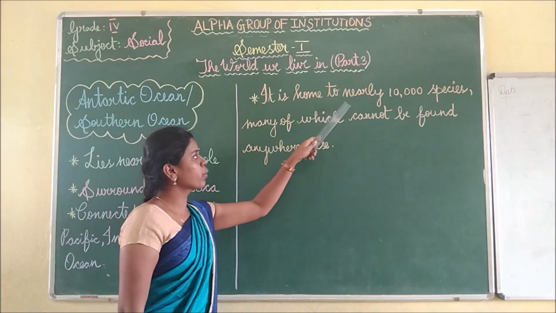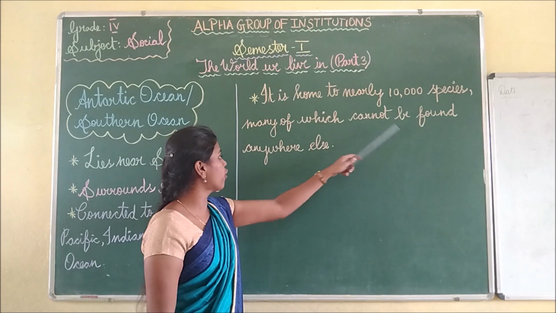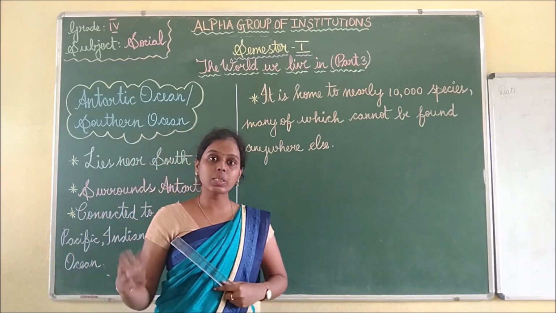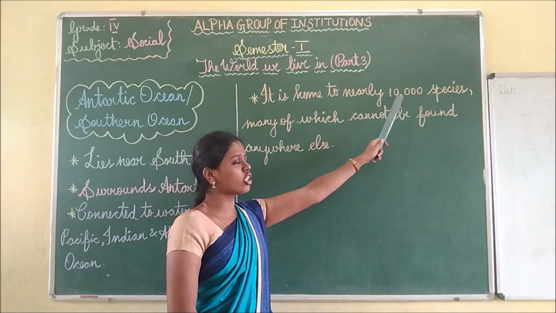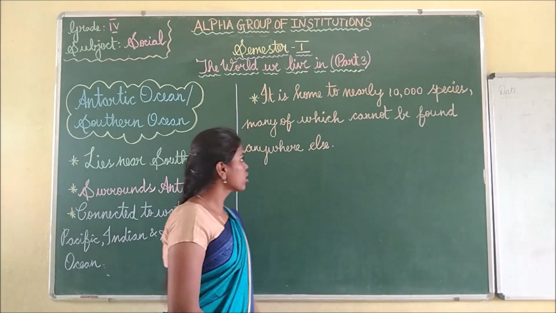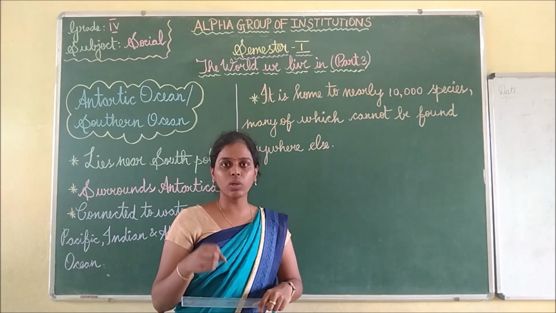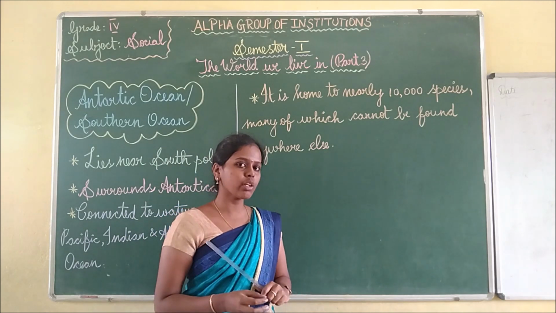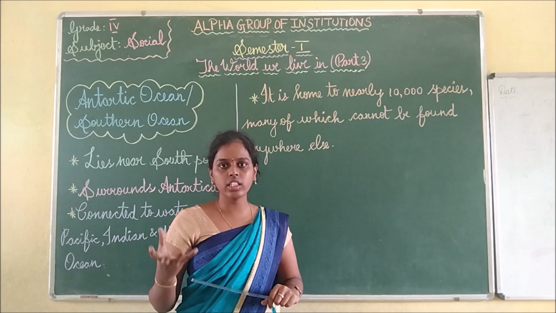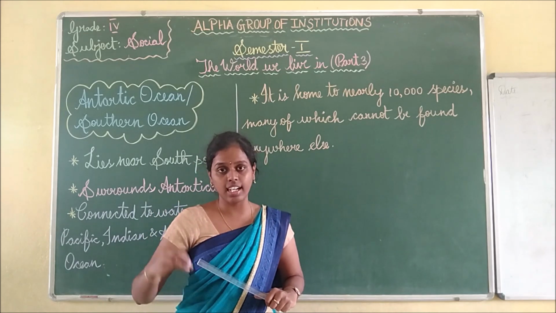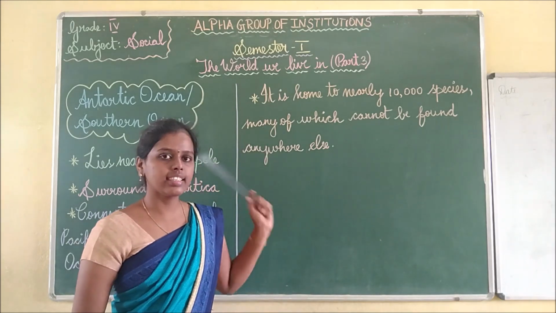Then it is home to nearly 10,000 species, many of which cannot be found anywhere else. So there are many species in this world, no? In the Antarctic Ocean there are nearly 10,000 species living. Many of which cannot be found anywhere else. Only in the Antarctic Ocean can most of these species be found. Most of the species we can't see anywhere else other than the Antarctic Ocean. Like that, unique species are living in the Antarctic Ocean.